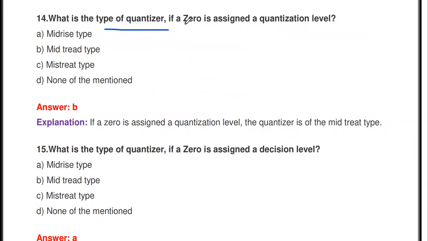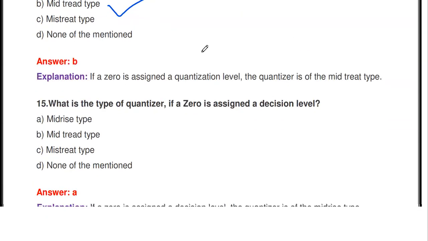In digital communication, you studied the different types of quantizer. What is the type of quantizer if a 0 is assigned a quantization level? Options: mid-rise type, mid-tread type, none of the above. Mid-tread type. So this type of quantizer is called mid-tread type.